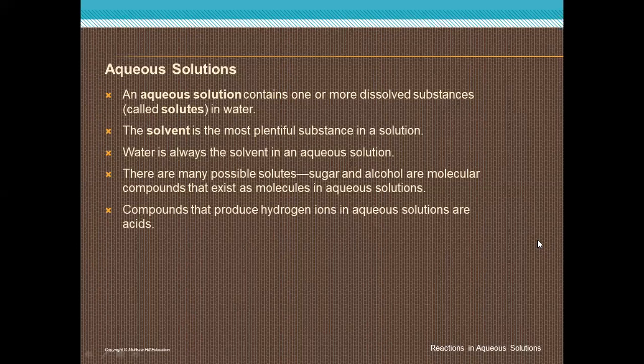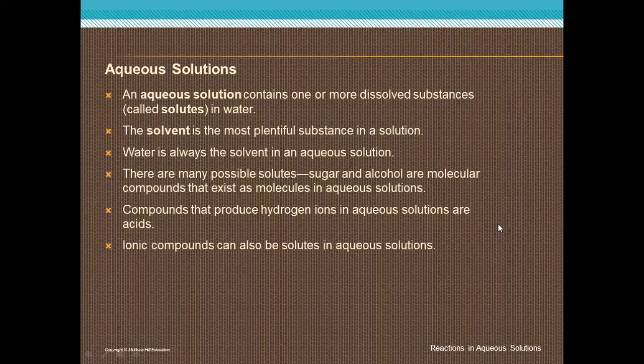Acids are compounds that produce hydrogen ions in aqueous solution. When any acid dissolves in water, it produces hydrogen ions, such as HCl, H2SO4, HNO3.